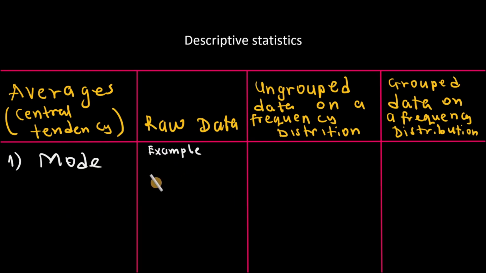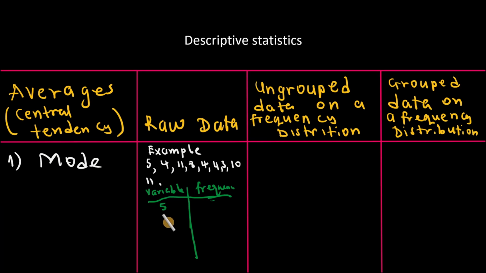For example, if we have data values 5, 4, 11, 8, 4, 4, 3, 10, 11, these are numbers separated by commas. If we make a tally table of this data, here we have the variable and here we have the frequency. The variables are 5, 4, 11, 8, 3, 10. If you look here, we have 5 is 1 time. Now we have 4, 4, 4. That's 1, 2, 3. So 4 is 3 times.